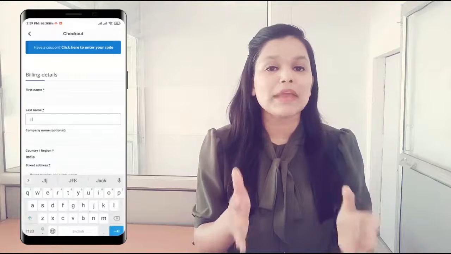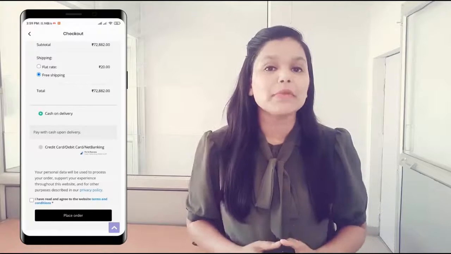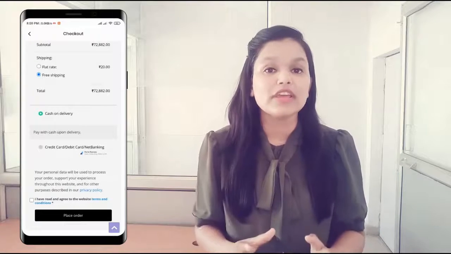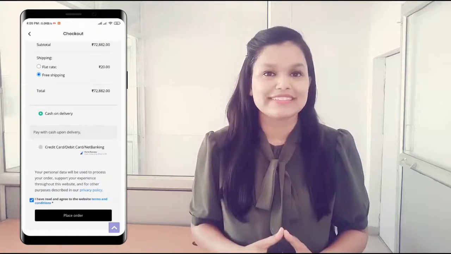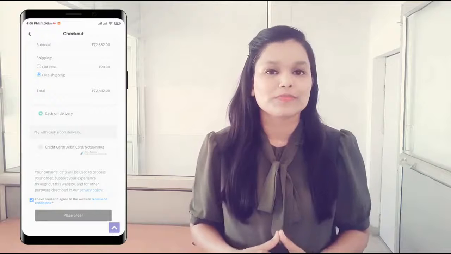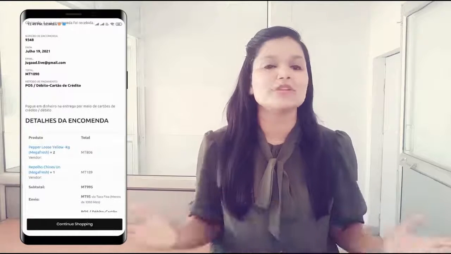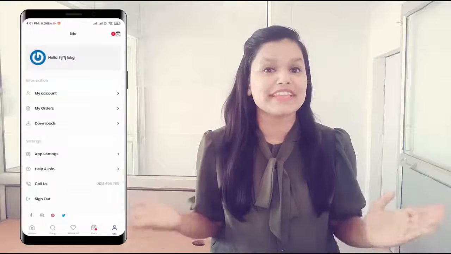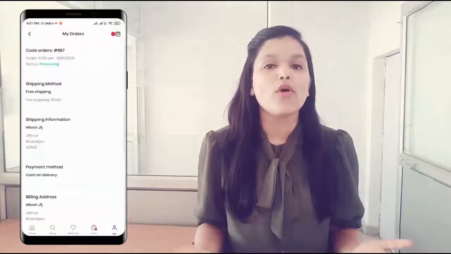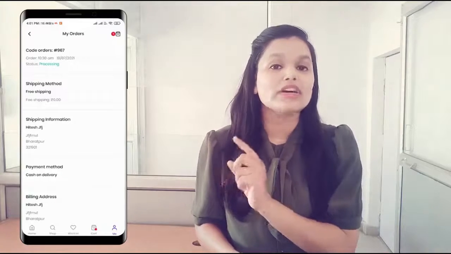Now choose your payment method, cash on delivery or online payment. It depends upon the admin whether he wants to offer cash on delivery or not. If he disables cash on delivery, the customer won't be able to see it. Now accept the terms and conditions and click on place order. And that's how a customer places an order in the Wishimart Pro application. Isn't it very easy? Now let's go to My Orders, where you can see all the orders. Let's see our order. You can see our order is in processing.